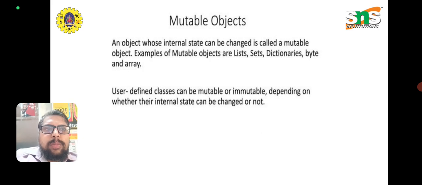Next, we will see what mutable objects mean. An object whose internal state can be changed is called a mutable object. For example, list, set, dictionaries, byte array are mutable, whereas the user can define whether a class is mutable or immutable, that is, whether its internal state changes or not. That is, when you have values in Python, in the address space of the list, we are able to change any value. If we are able to change any value in the place of the list or the variable, this is called mutable, which we call mutable objects.